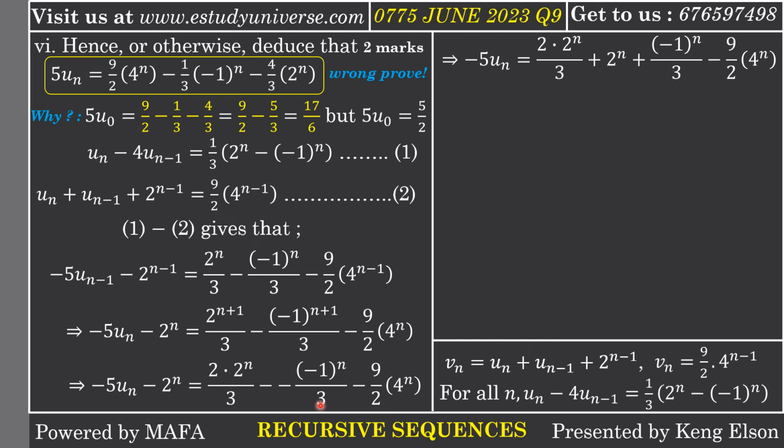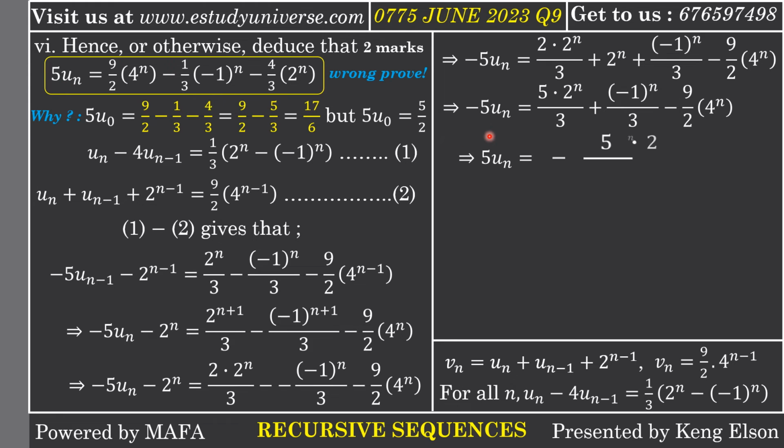We still have this term here, and then we have this other term. If I take 2 times 2 to the n divided by 3 plus 2 to the n, I'm going to have 5 times 2 to the n over 3. Then we now add these other quantities. But since the proof is talking about 5un, I need to divide all through by the negative sign. If I divide all through by the negative sign, I get this.